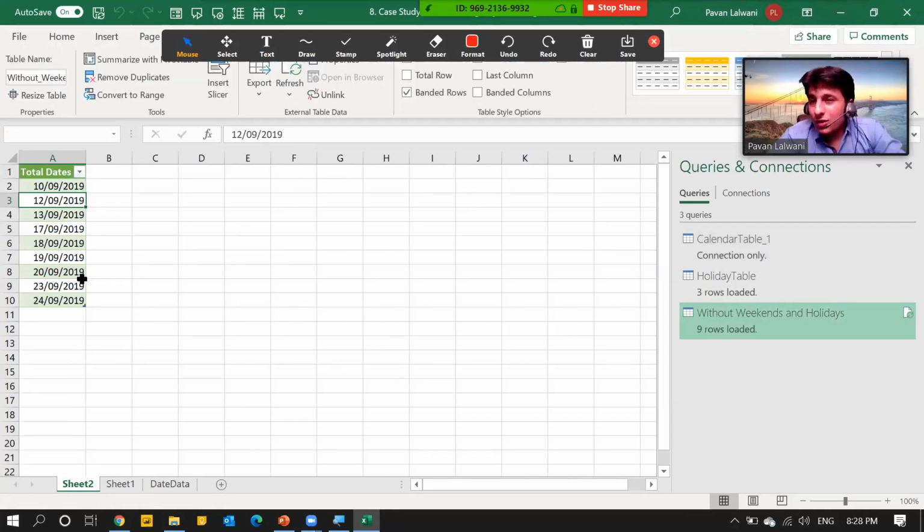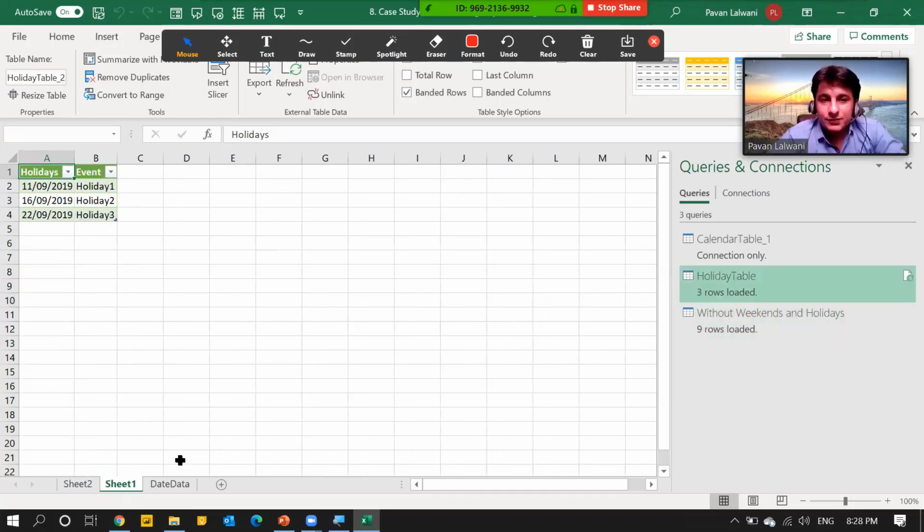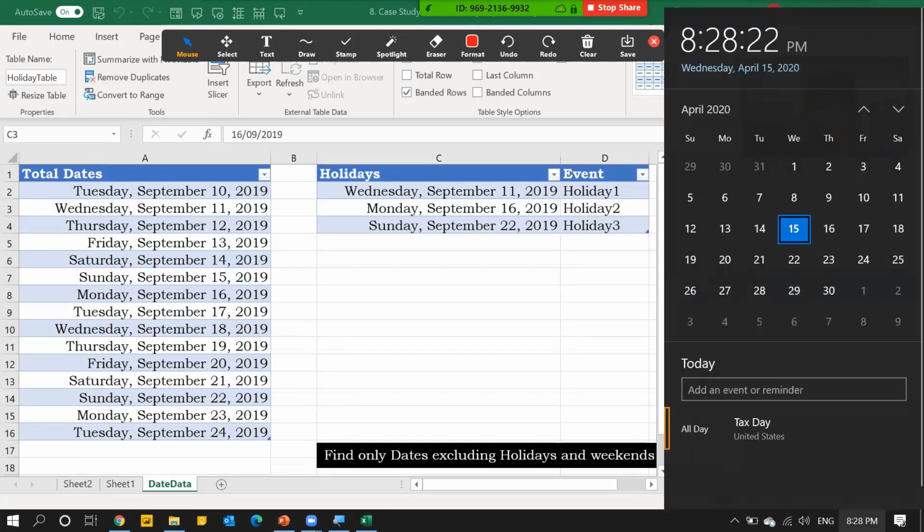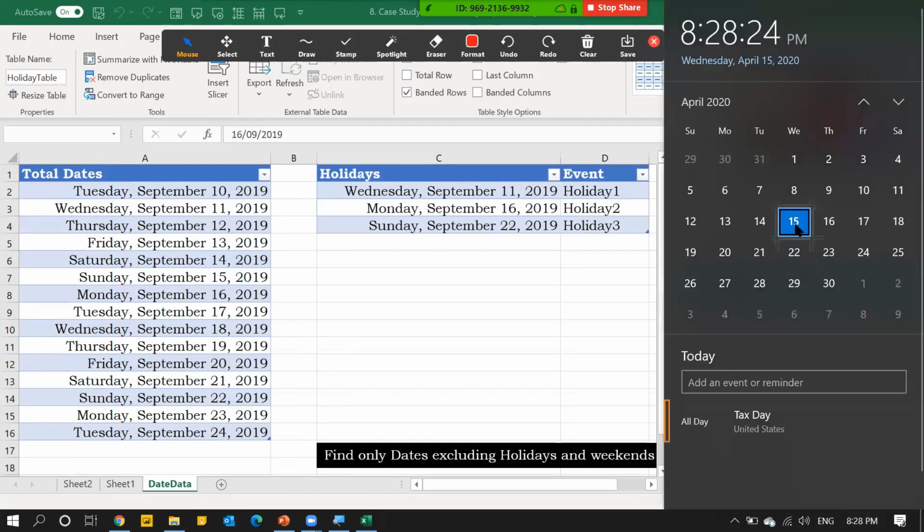Now let us cross check. Suppose in sheet 1, in this date data, today is, what I think, 15th of April. Suppose I add 11th April and 10th April, I'll add 2 dates.